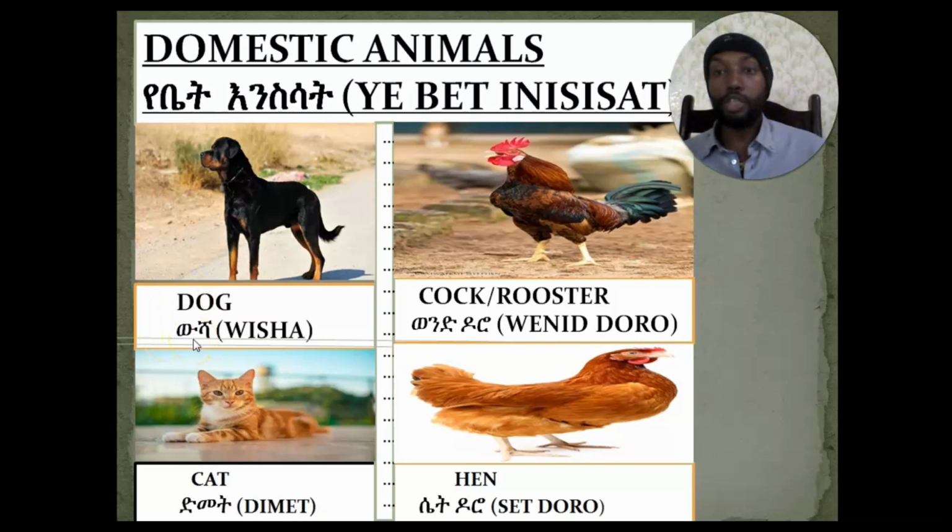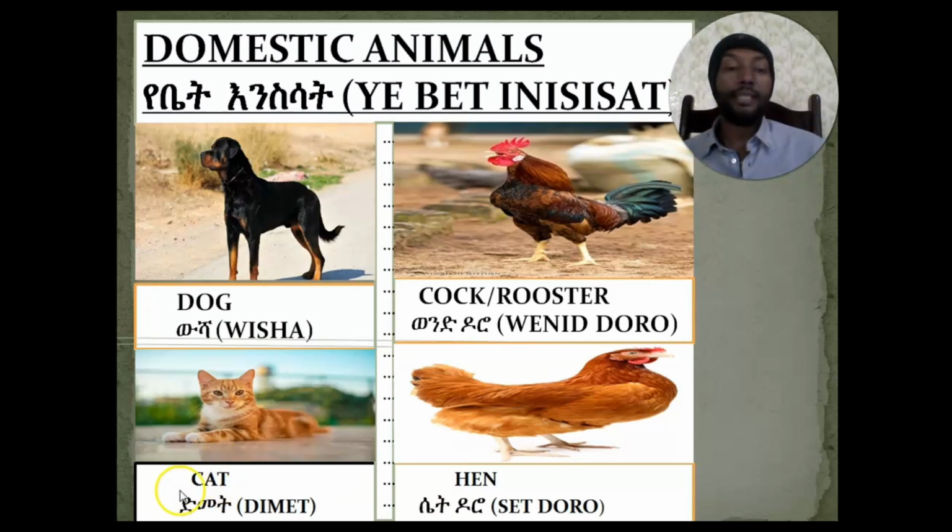Wisha means dog. So dog in Amharic language is called what? Wisha. Okay, wisha. And the other member of the domestic animals is called what? Cat. Okay, cat.